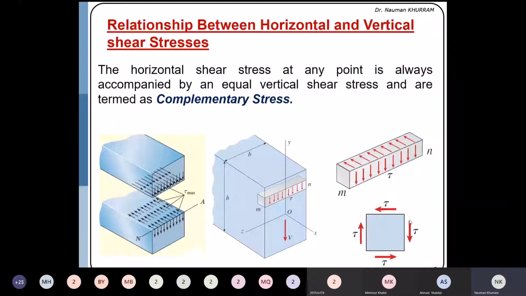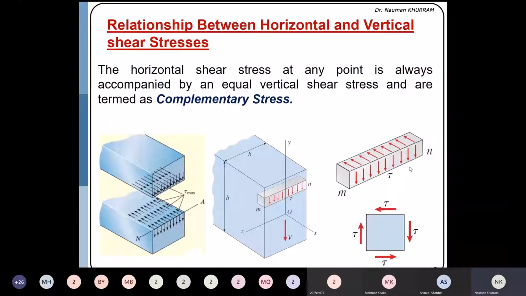This vertical stress has the same magnitude as the horizontal shear stress, but it acts in the normal direction, and these stress components are referred to as complementary stresses. It means that for each stress component acting in the horizontal direction, there is one balancing stress component acting in the vertical direction.